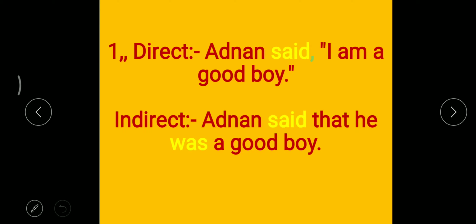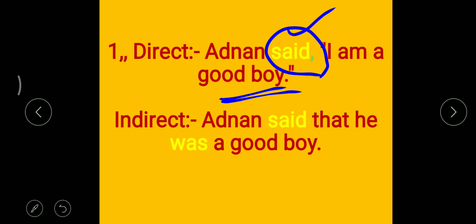Now direct tense में हमें देखिए पहले क्या है. Adnan said, I am a good boy. I'm a good boy. Now Adnan said, its reporting verb, it's in past tense. I'm a good boy is in present indefinite tense. It's simply, we call it as simple present tense.